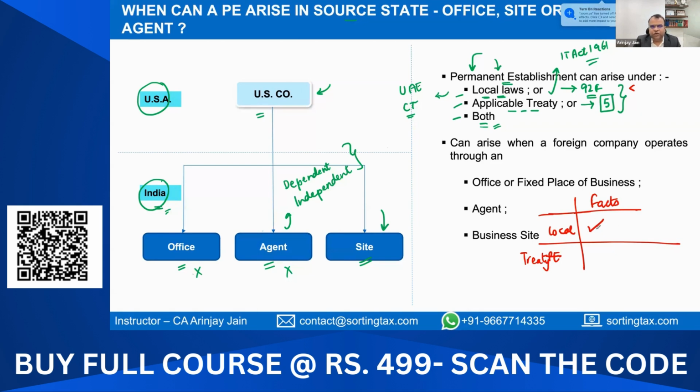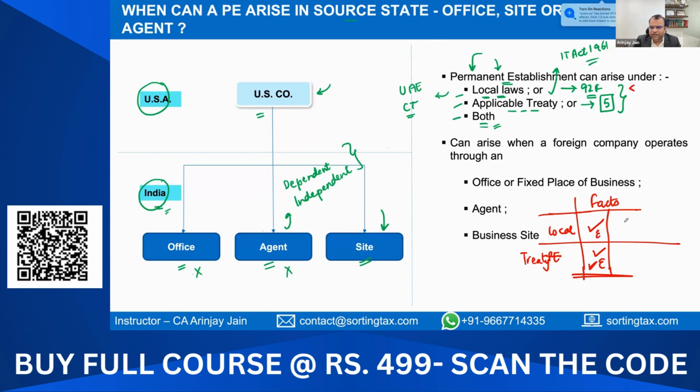If there is a PE under the local laws, then you should evaluate if you have a PE under the treaty. If you have it under both of them, then you should evaluate if, based on your facts, you can claim an exemption under either of them. And if you can, you should opt for that particular provision.